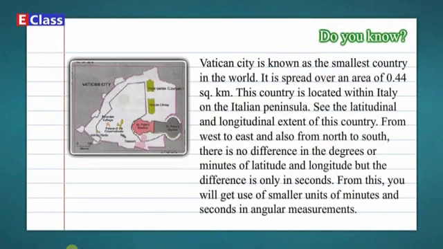Do you know? Vatican City is known as the smallest country in the world. It is spread over an area of 0.44 square kilometers. This country is located within Italy on the Italian peninsula. See the latitudinal and longitudinal difference in the degrees or minutes of latitude or longitude, but the difference is only in seconds.